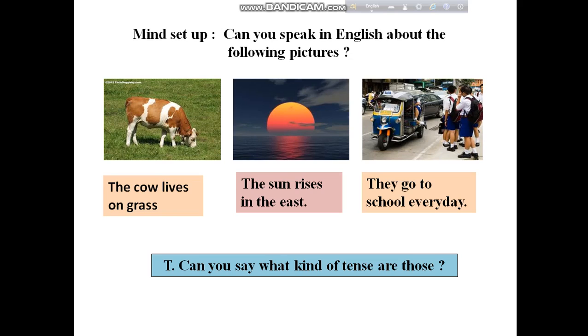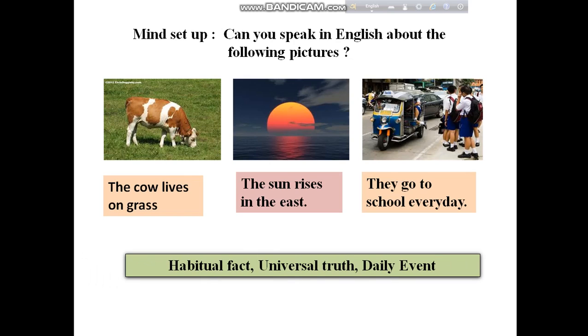And I hope you remember that our previous session was on tense, and this is another session on tense. So can you guess what kind of tense those are? Yes, they are present indefinite tense. And present indefinite tense denotes habitual fact, universal truth, daily events, etc.